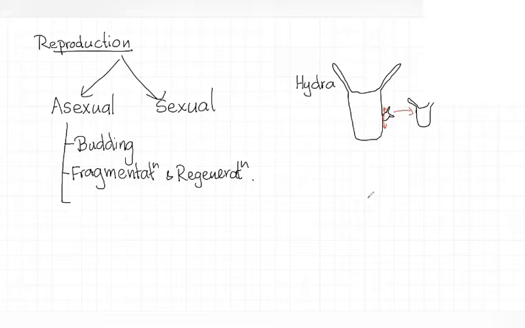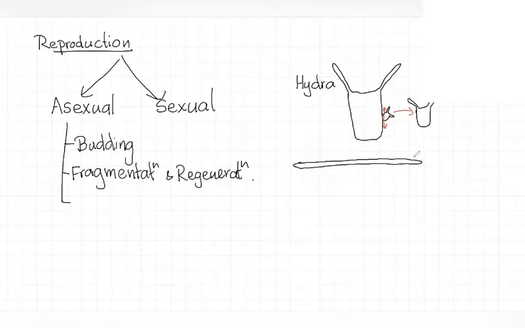We say that even if they are cut into two pieces, they can still stay alive and grow again into a new organism, right? That is called fragmentation. That is simply a fragment. Fragmentation is seen mostly in invertebrates like worms.